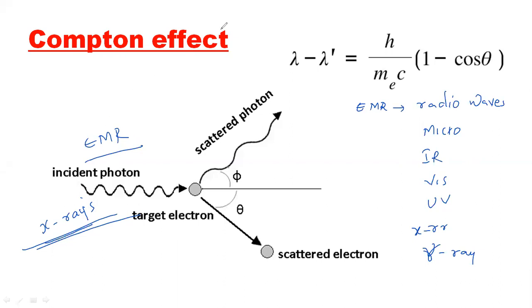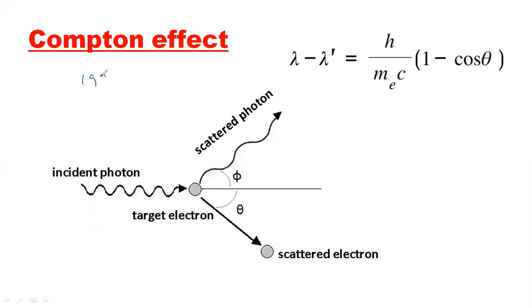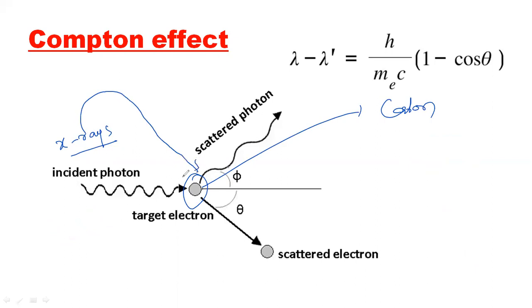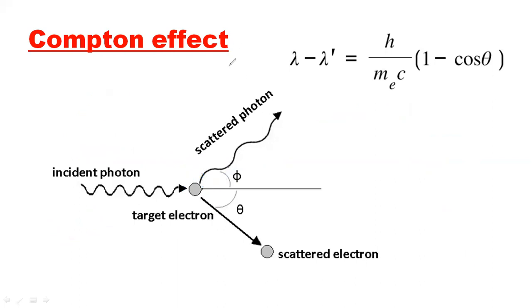He did this experiment in 1923, and he first took the experiment with graphite. This is graphite, made up of carbon. So he irradiated with electromagnetic radiation, only X-rays, on this particular substance, the graphite made up of carbon. Now what he observed here: whenever he irradiates the X-rays on the graphite, it releases radiation again.